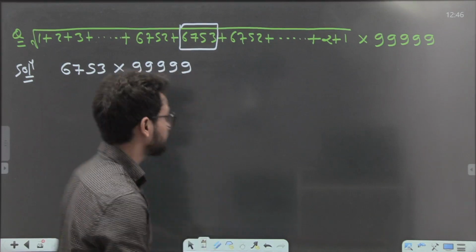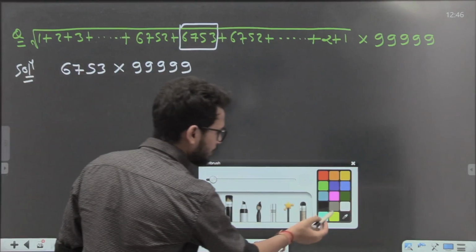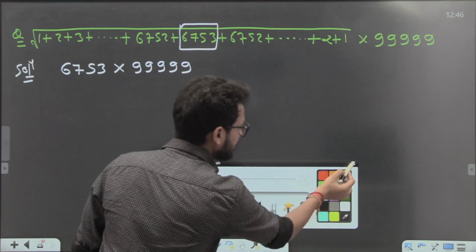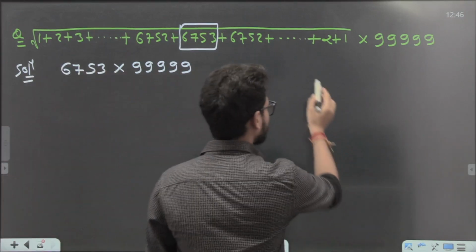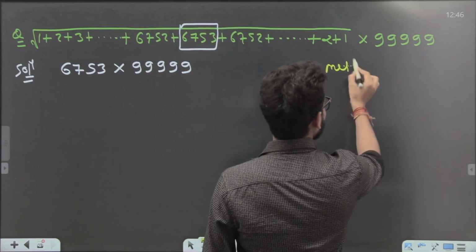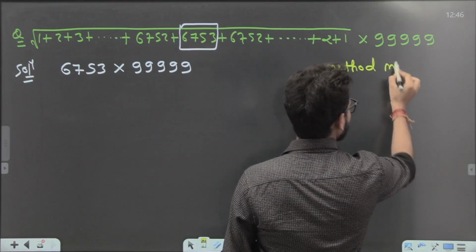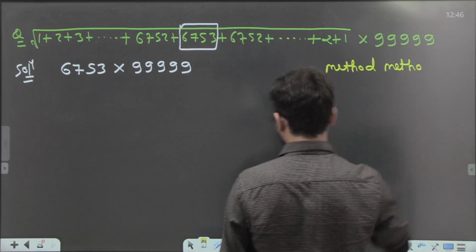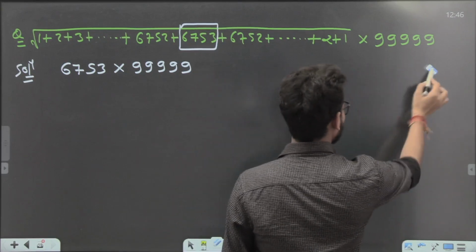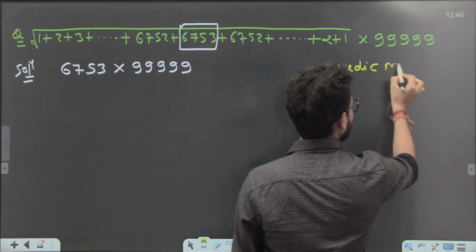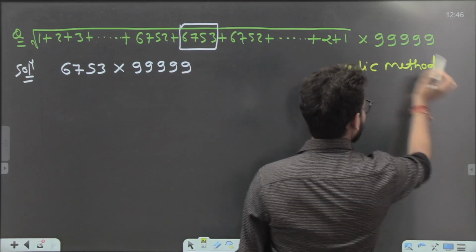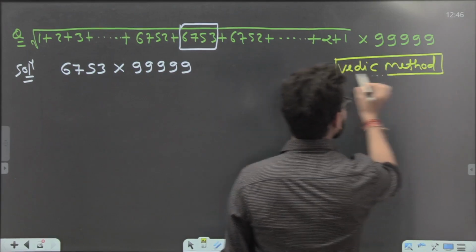Look here, next question. Guys, this is going to be a bit tough. So before doing this question, I will be telling you one other shortcut, guys, that is called the Vedic method. Everybody look here. What is the Vedic method? I wrote method 2 times, not to worry. Okay. Vedic method, guys. What is my Vedic method?